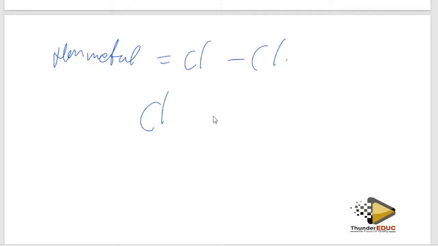For example, we always find covalent bonds in non-metals. Take chlorine and chlorine: because one chlorine is a non-metal and the other chlorine is a non-metal, the type of bond formed here we call a covalent bond. Carbon and hydrogen, both non-metals, we call it a covalent bond. This type of bond is formed as a result of sharing of electrons. We're going to see that clearly.